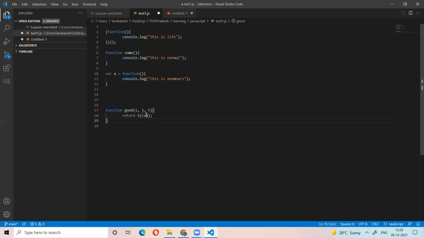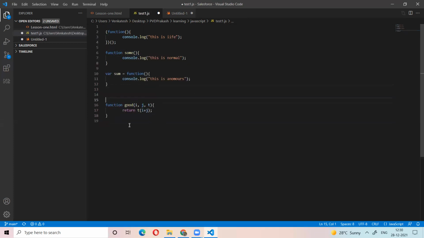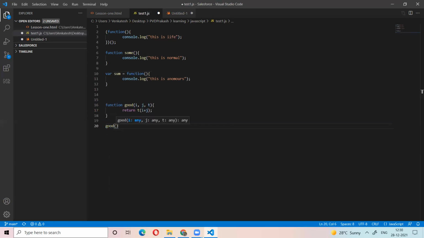What am I saying? I am calling this function, named good. What arguments do I need to pass? The first argument is a number, the second argument is a number, and the third argument is a function.